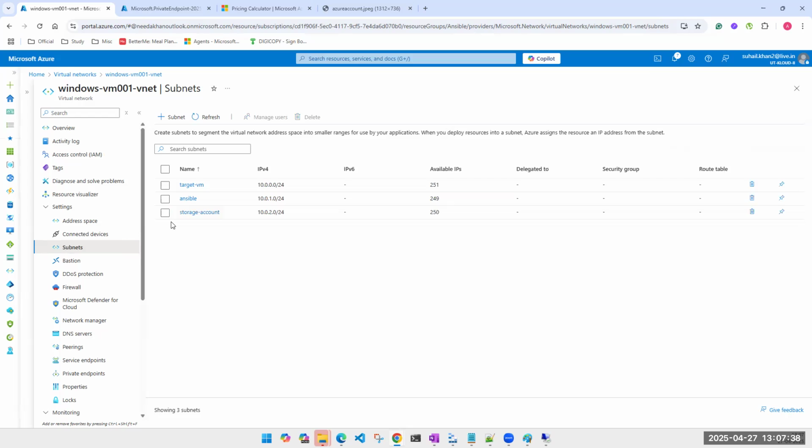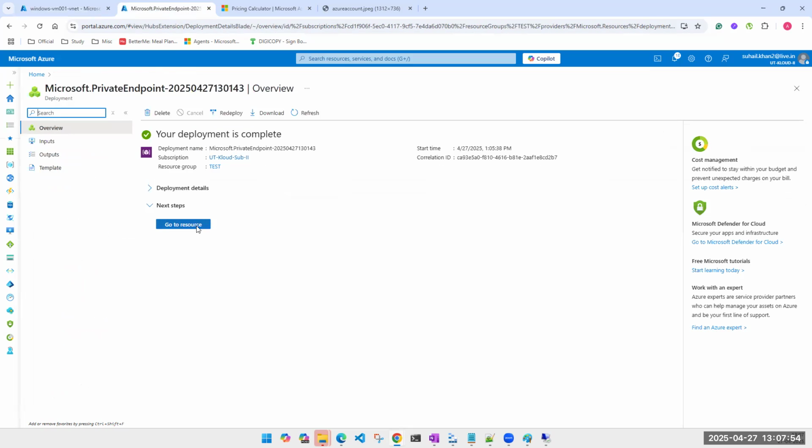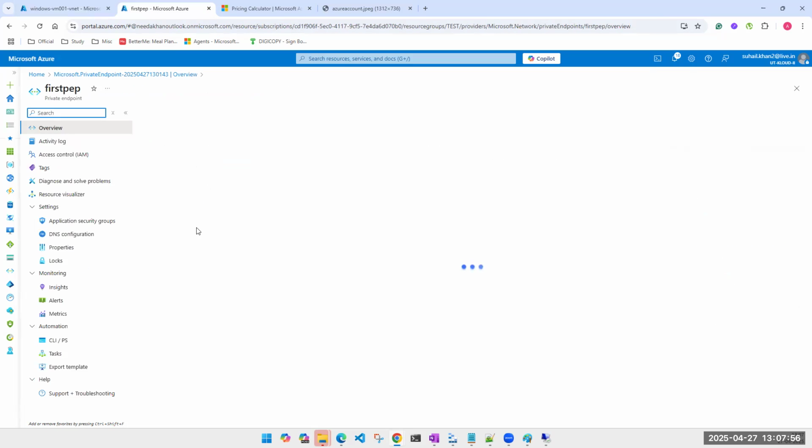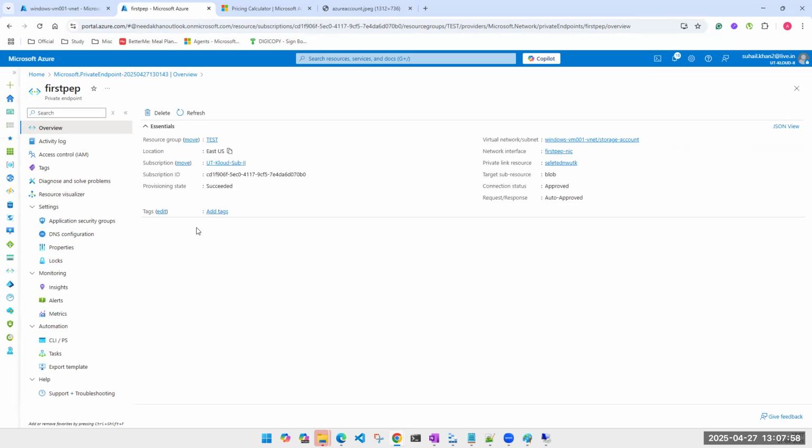Either I can do that, or I can let the storage account pick any available IP from this subnet, not beyond this subnet. It can't go and pick what is there on your machine. Only from this particular subnet, because I selected that subnet while creating it. Got it?